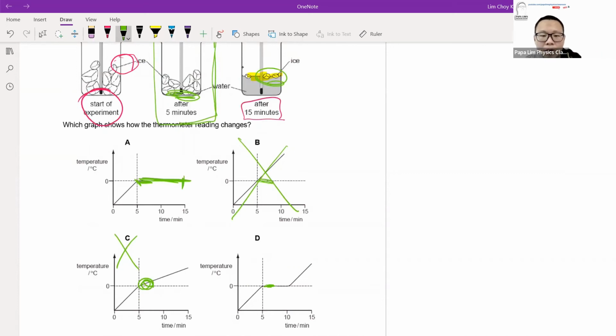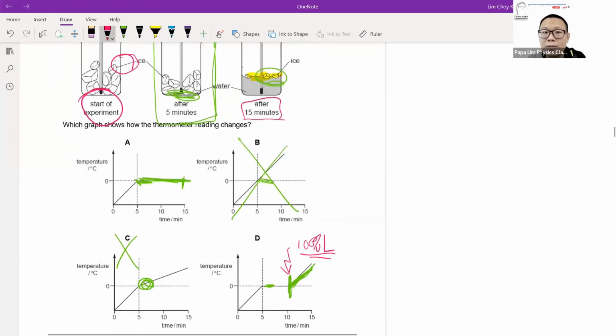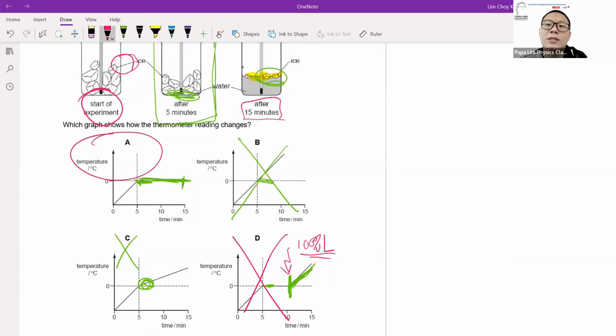That indicates D is wrong, because D says that at 10 minutes melting has stopped, and from 10 minutes onwards all the liquid is being heated up, getting hotter and hotter. That would mean the container should contain 100% liquid at that point, which is not true, because based on the question, at 15 minutes the beaker still contains a bit of ice. So D is definitely out, and A will be the correct answer, which indicates the essence of when melting starts and when melting stops.